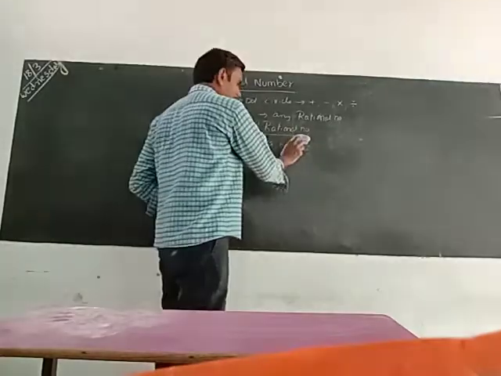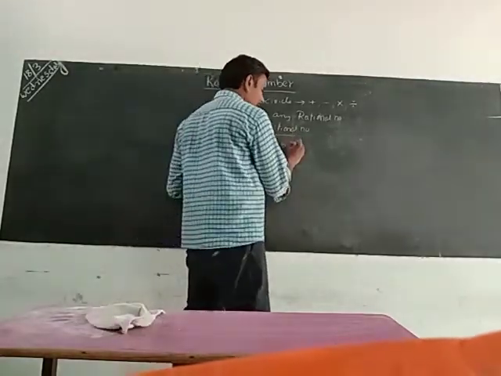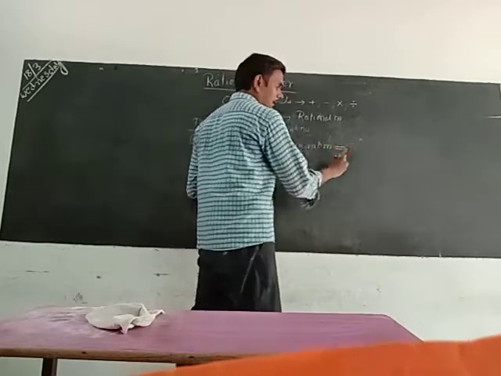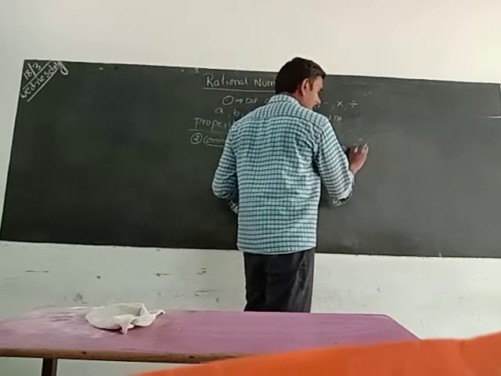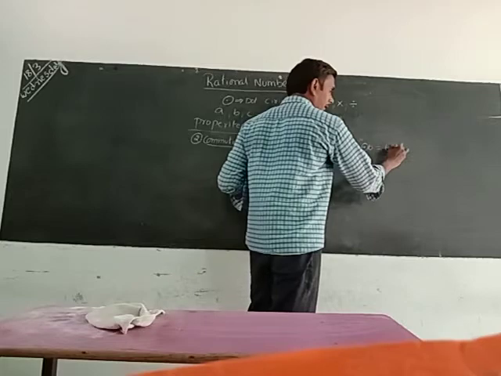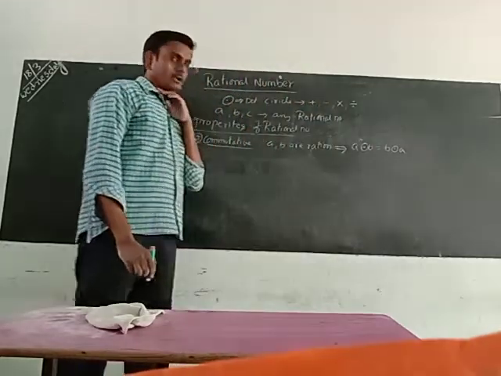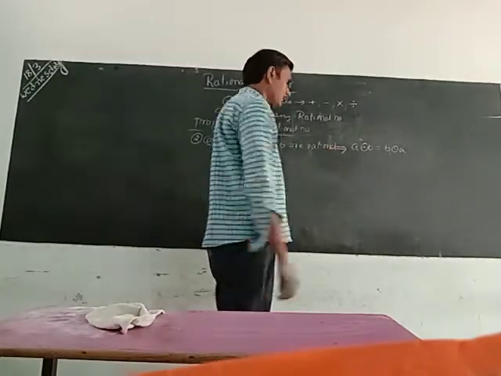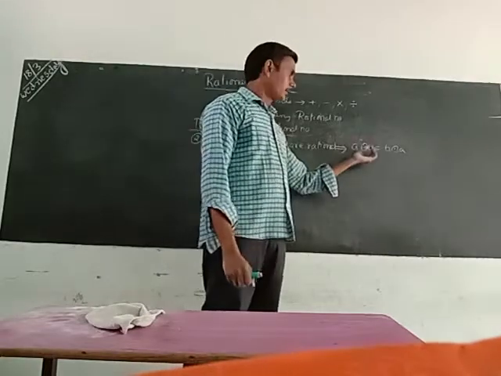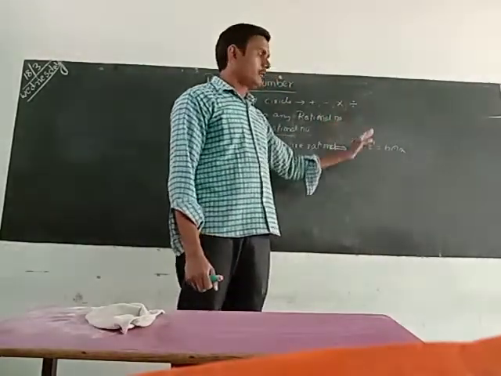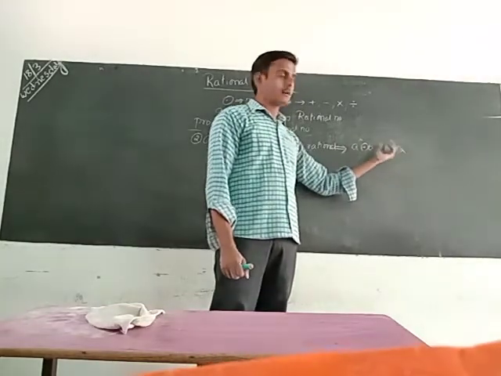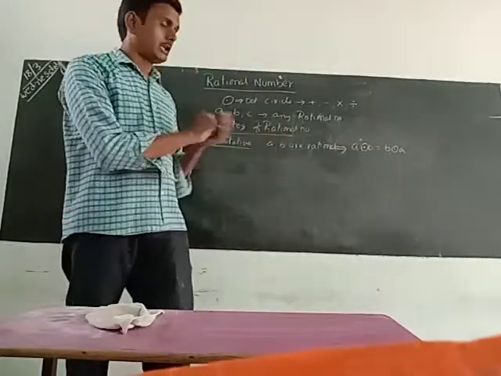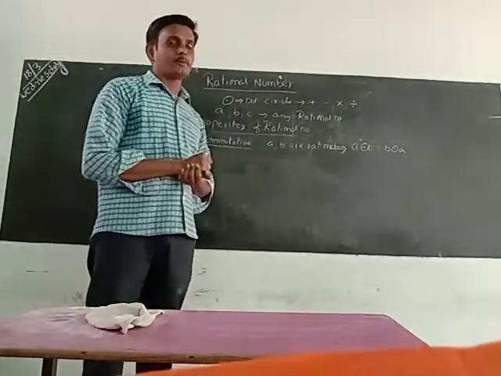If a, b are rational, then a dot circle b equals b dot circle a. This is the commutative property. a, b are two rational numbers. We can apply any one of the operators: a dot circle b, then reverse the order of the two rationals and apply the same operator again. If we get the same result, then that property is called the commutative property.